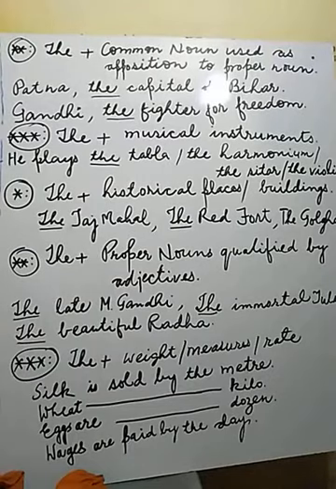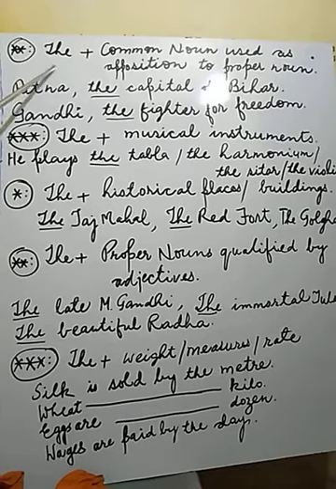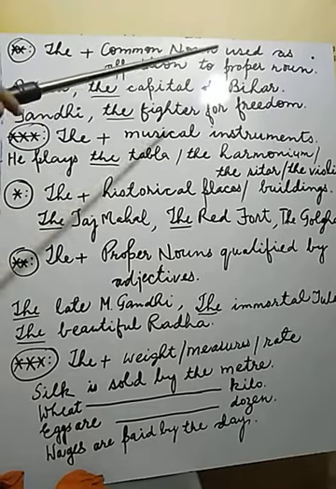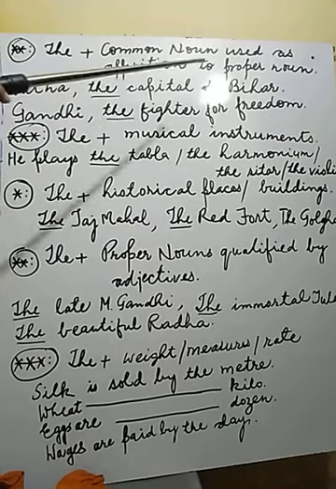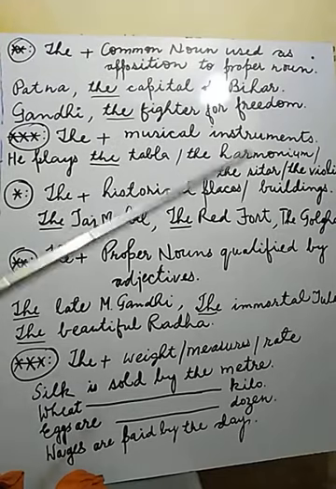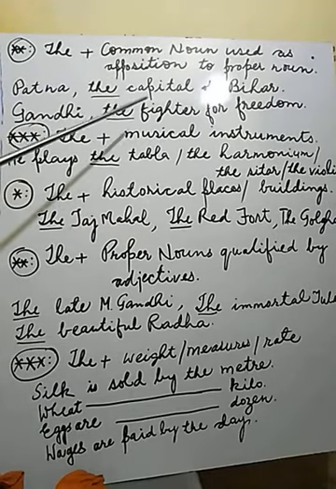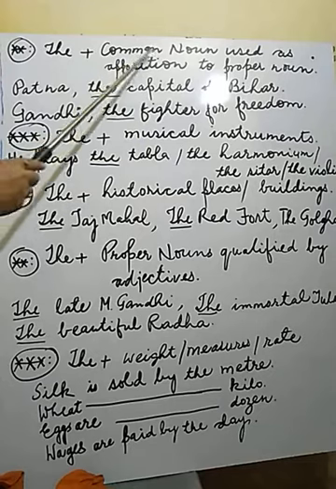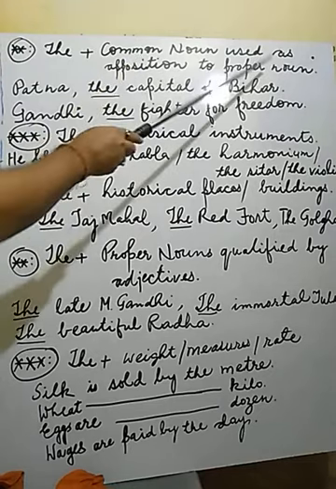Let us continue. Next rule. What is the next rule? The is used before a common noun used as apposition to a proper noun. Apposition means just expansion of which one? A proper noun.